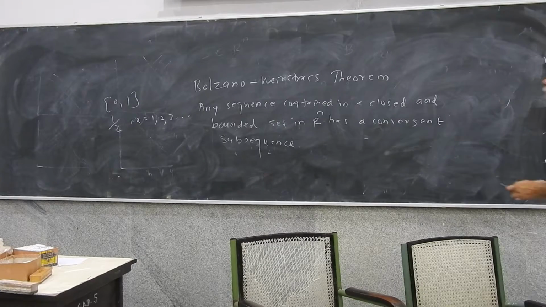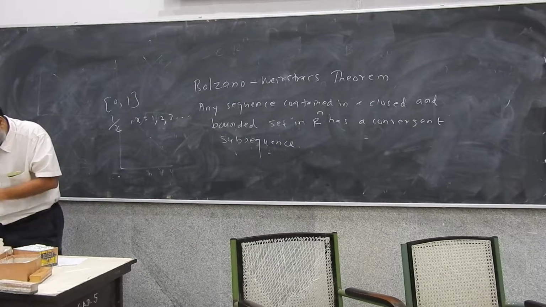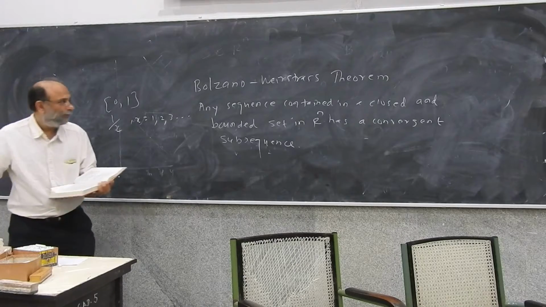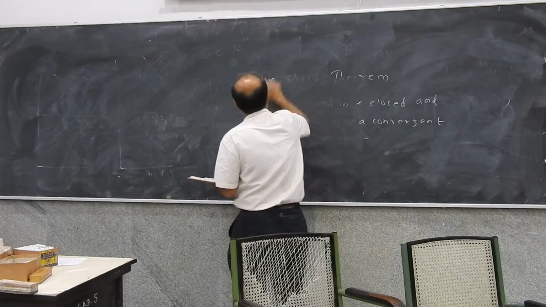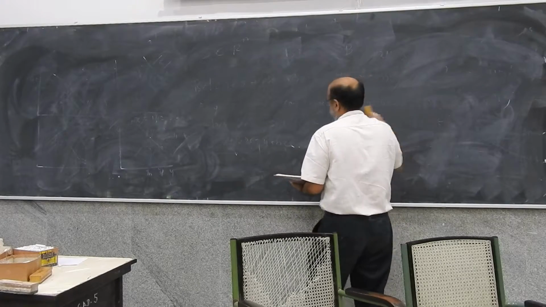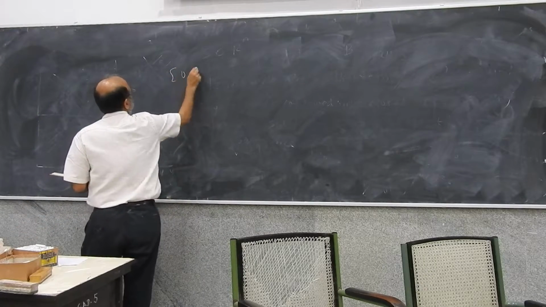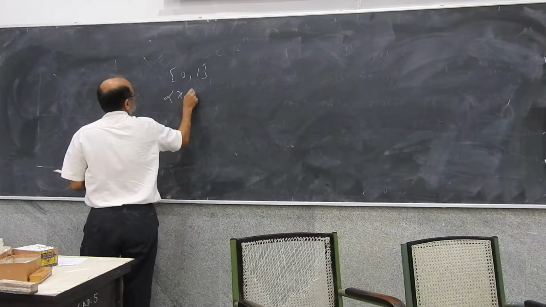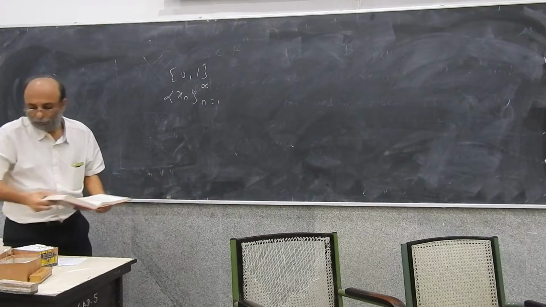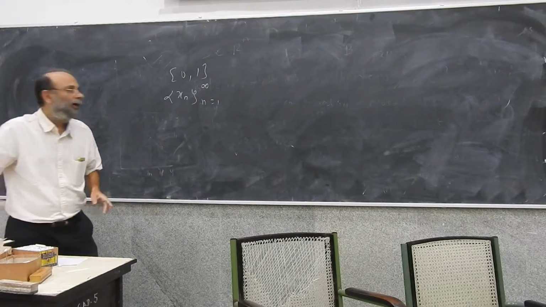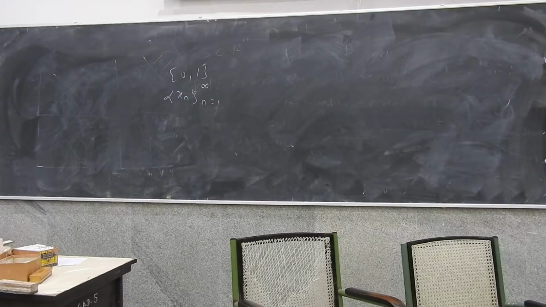So now think of xn, n going from 1 to infinity, as an arbitrary sequence in 0, 1.